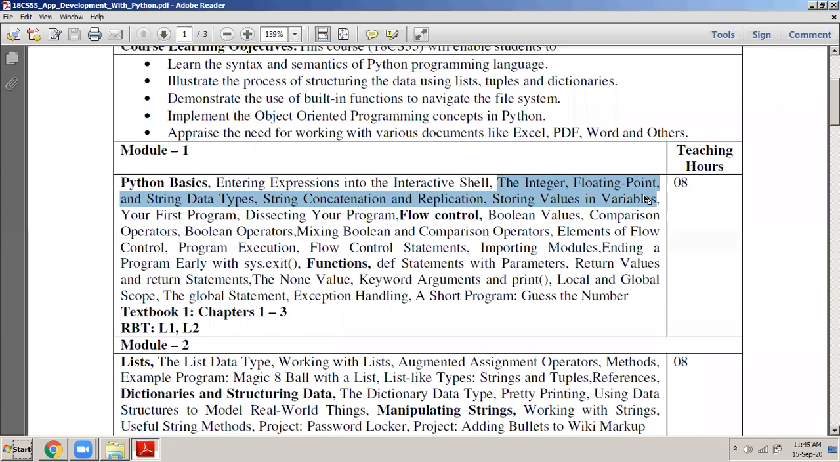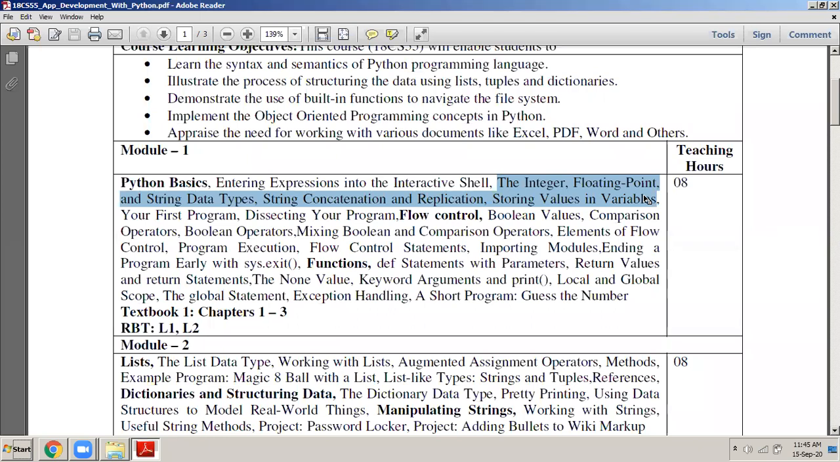Similarly, if I can declare a variable in a programming language, and in that variable I can store a string value, then that programming language can handle string data. Similarly, if I can declare a variable in that programming language and store a Boolean value, then that programming language can handle Boolean data. This is how I see it.